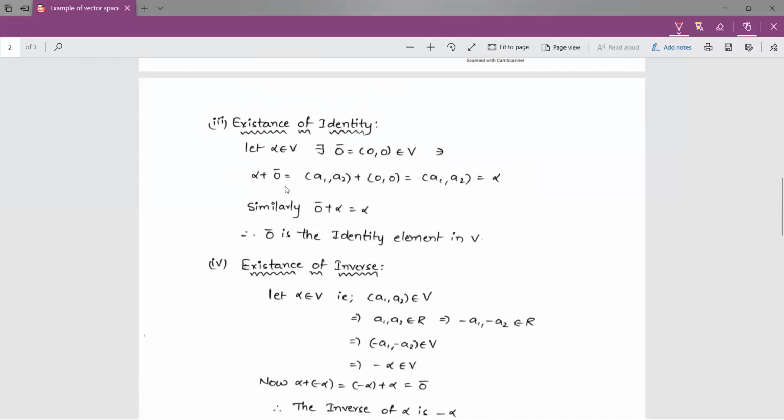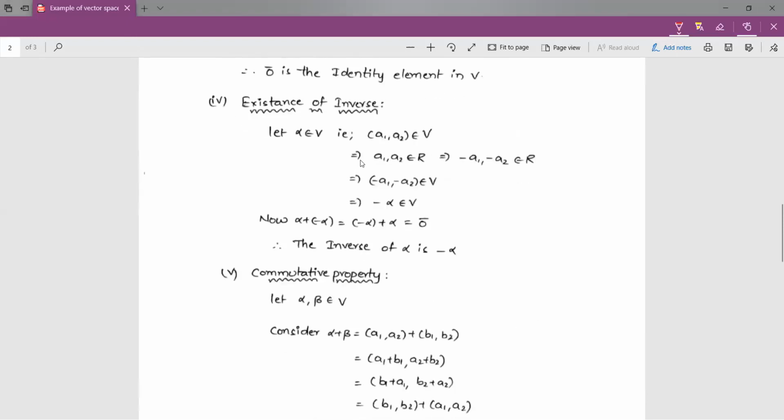Alpha is (A1, A2), and 0 bar is (0, 0). If we add these two ordered pairs, we get (A1, A2), which is alpha. It means if we add alpha with 0 bar, we get alpha. Similarly, if we consider beta and add 0 bar, we get beta. So this implies that 0 bar is the identity element in B. Hence the identity property holds.